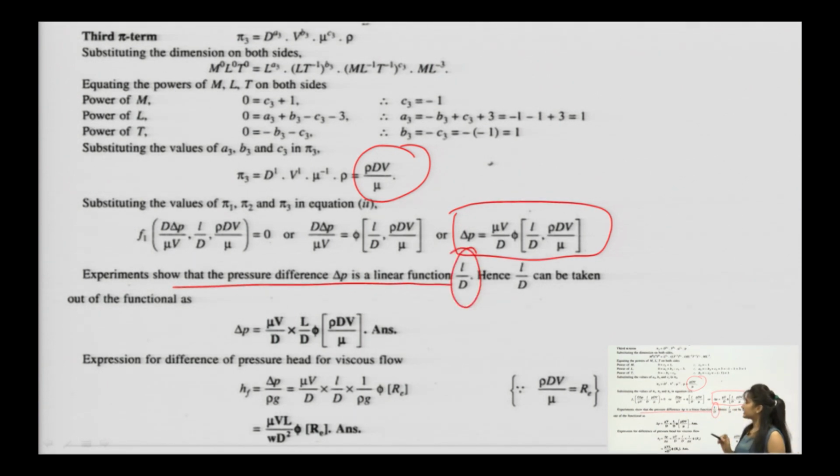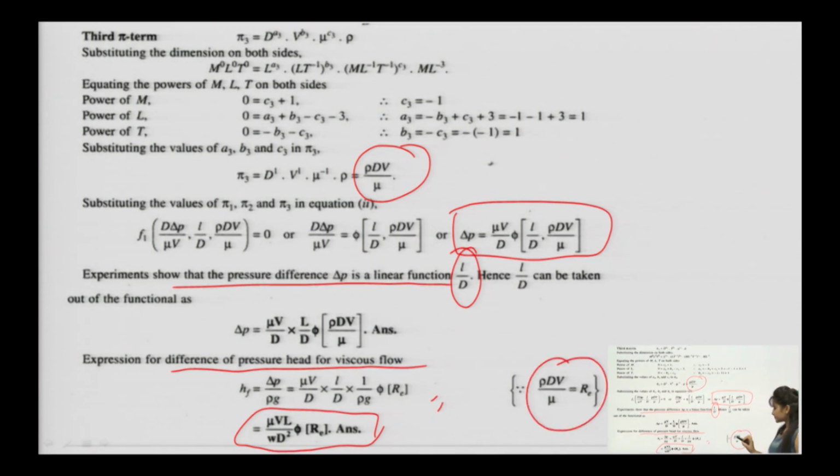After this relationship, you already know that delta p, the pressure, is a linear function of L by D, and hence L by D you have taken outside. Taking L by D outside, the expression for the difference in pressure head of this viscous flow can be further simplified mathematically as mu v L by d square, a function of the Reynolds number, and this Reynolds number you can write as rho d v by mu.